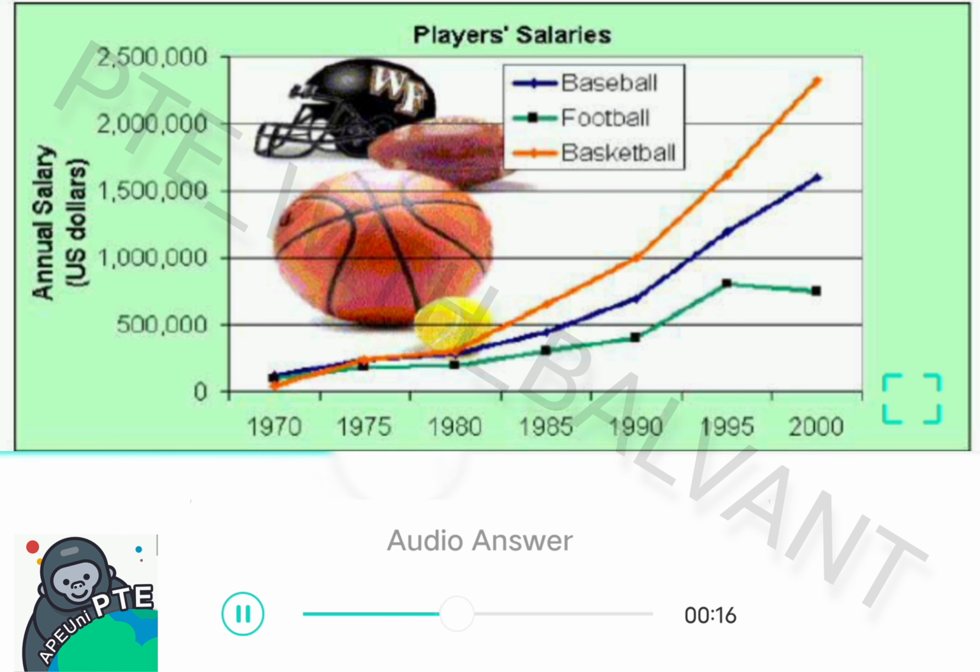I can also observe 2000 and 1 lakh. I can also observe 5 lakhs and 25 lakhs. I can also observe different sports games like baseball, football and basketball. I can also describe the highest and the lowest values from this image.